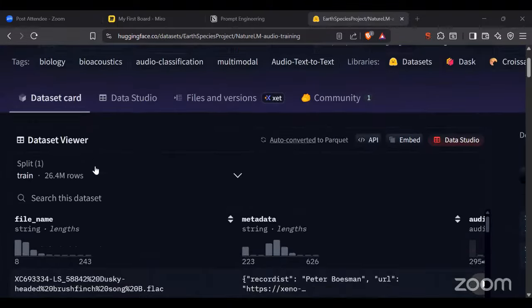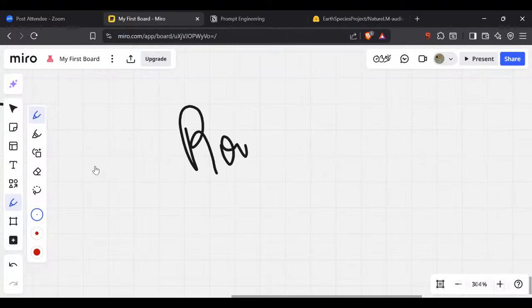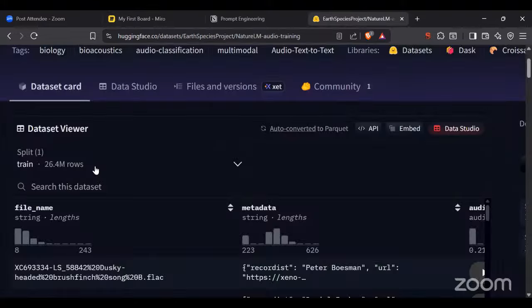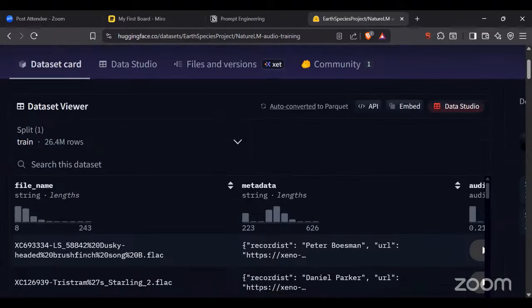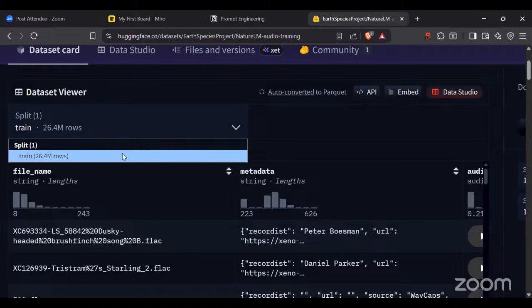आप दिख रहा है? So see, everyone is aware about tables, right? Table में क्या होता है? Rows and columns, right? एक टेबल फॉर्मेट में, in a table we are having rows and columns. Now if I ask you how many rows there will be, here in this particular data we are having 26.4 million rows. Again, are you able to understand? 26.4 million rows I am having. And यहाँ पे ये है, this is my first split. This is my training data. My model has been trained on this much data.